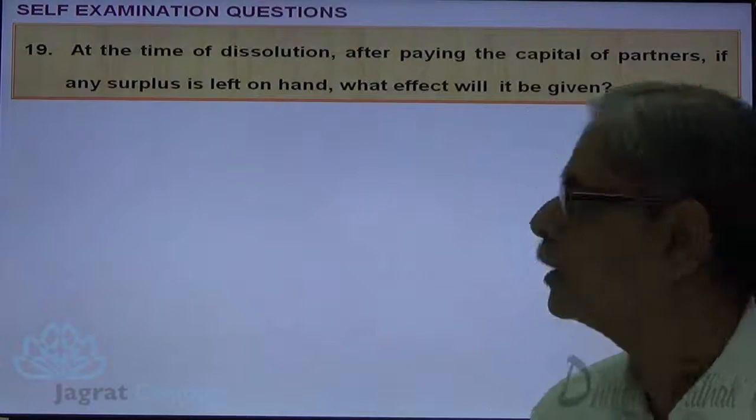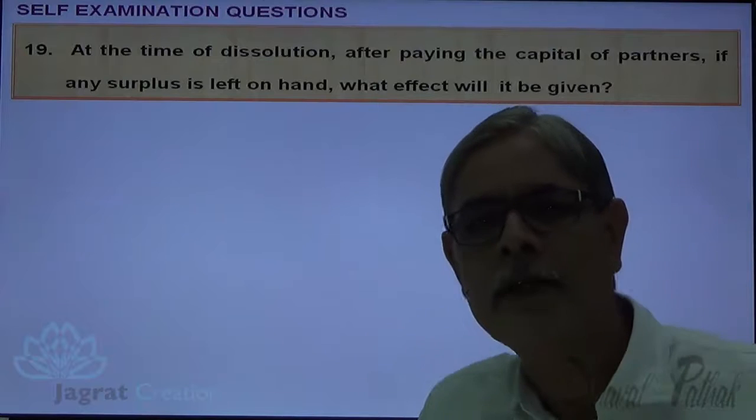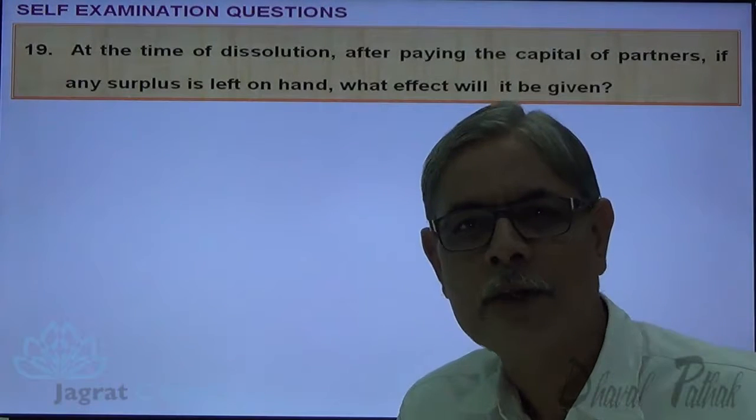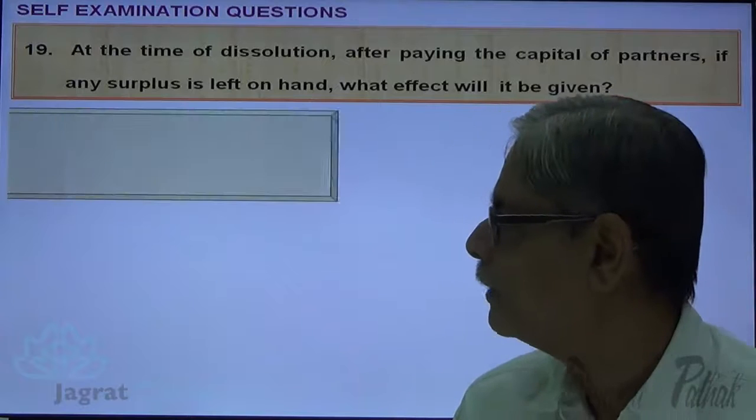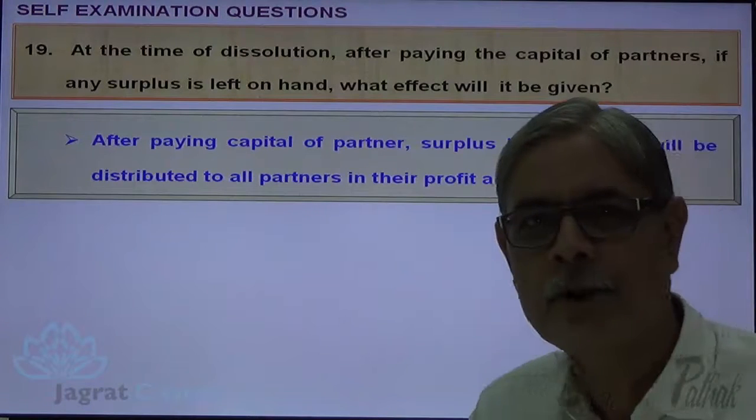At the time of dissolution, after paying the capital of partners, if any surplus is left on hand, what effect will be given? Surplus will be distributed amongst partners in the ratio of their profit sharing. Observe it. After paying the capital of partners, the surplus left will be distributed to all partners in their profit and loss ratio.